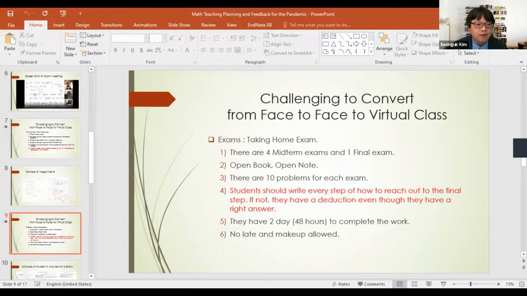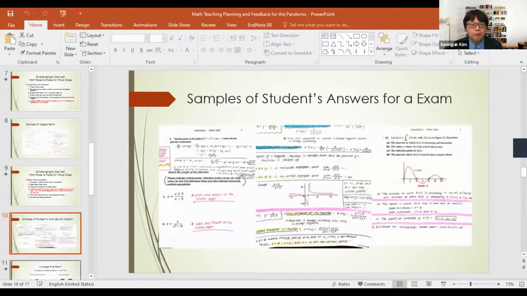And this is the homework, and next are some examples. Here is one of the best students in my class, and the student writes everything down clearly and logically like this.